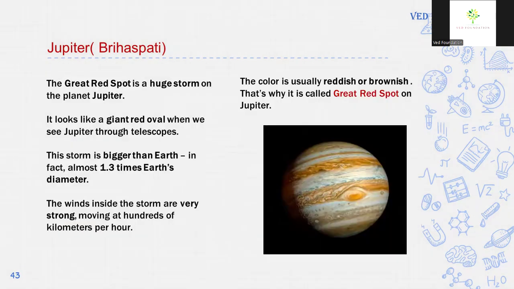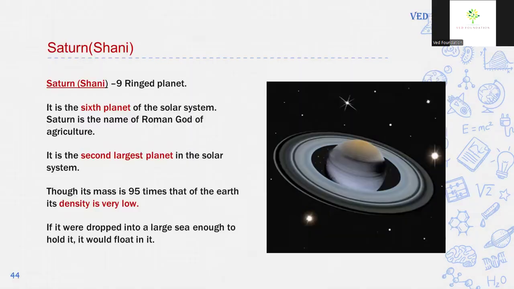The Great Red Spot is a huge storm on the planet Jupiter. It looks like a giant red oval when we see Jupiter through the telescope. This storm is bigger than size of Earth. In fact, almost 1.3 times Earth's diameter. The winds inside the storms are very strong, moving at hundreds of kilometers per hour. The winds move very fast. And the color is usually reddish or brownish, and that is why it is called Great Red Spot on Jupiter.